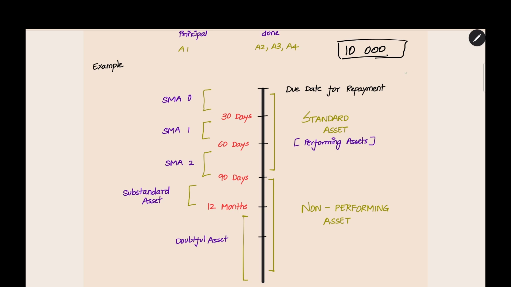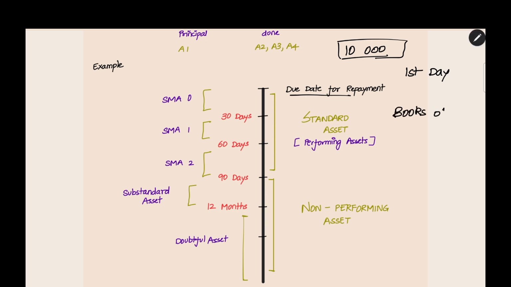You have to pay it on the first day of the month. January 1, February 1, March 1, like that you have to pay. This is the due date for repayment. Now if you do not pay that amount, what will happen in the bank's account? In the bank's books, the bank will maintain books of accounts.